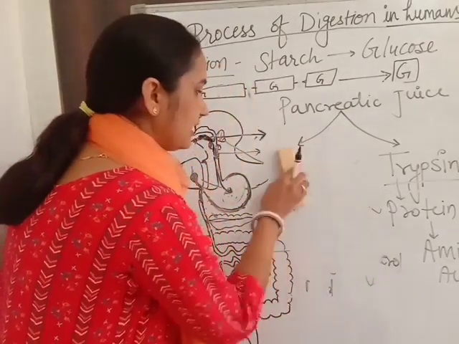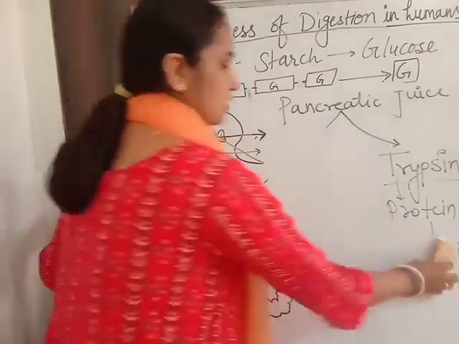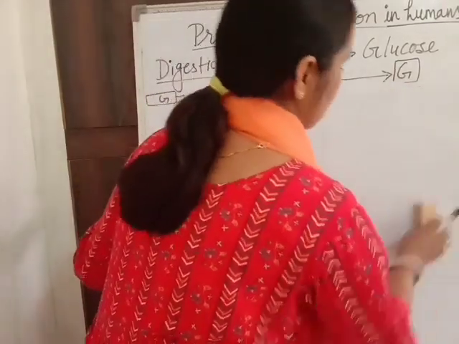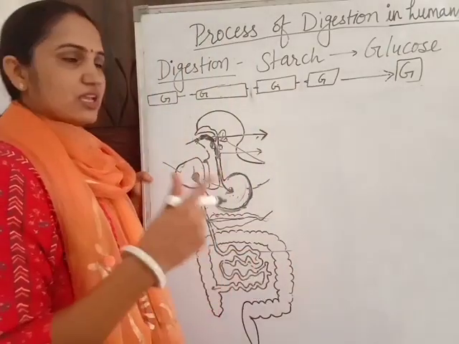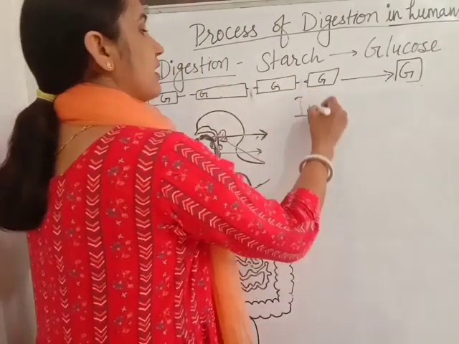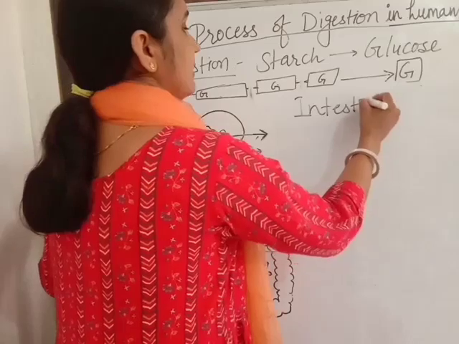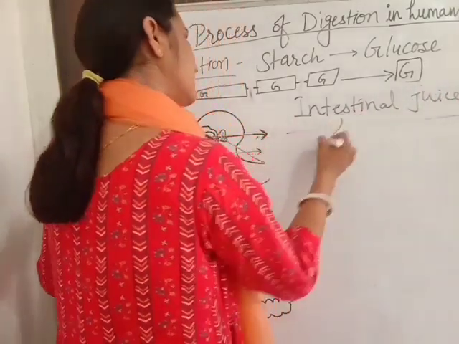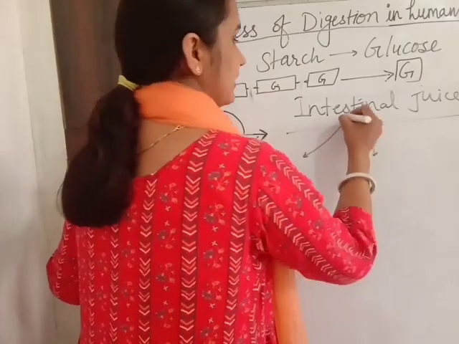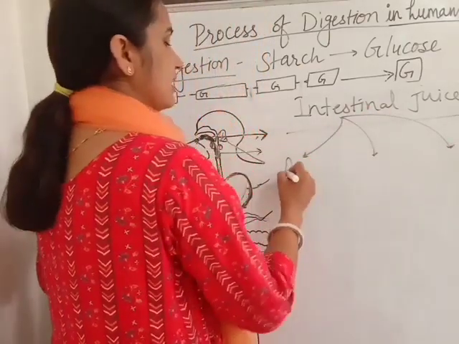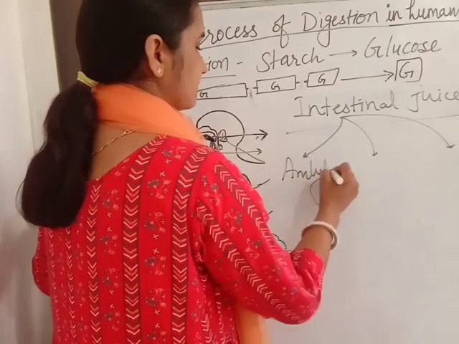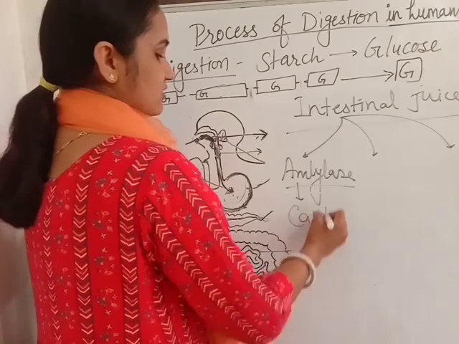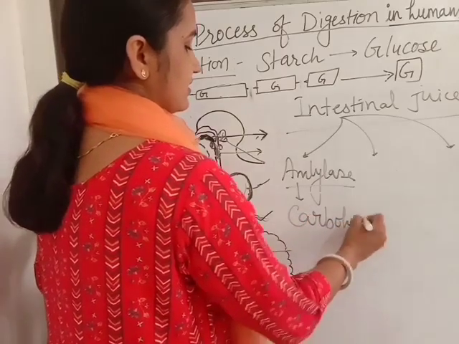Finally, the complete process of digestion is completed by the intestinal juice. The intestine itself secretes some juices called intestinal juices. Intestinal juices are of three types. One is amylase that digests the complex carbohydrates.